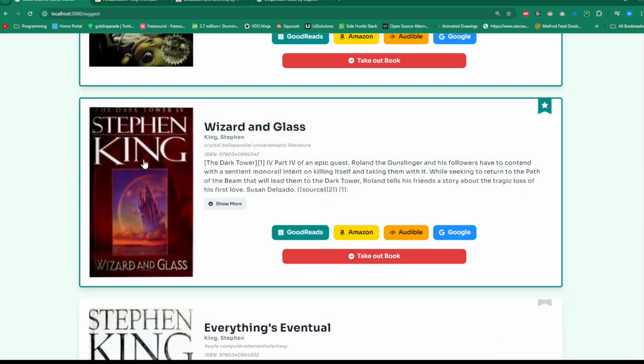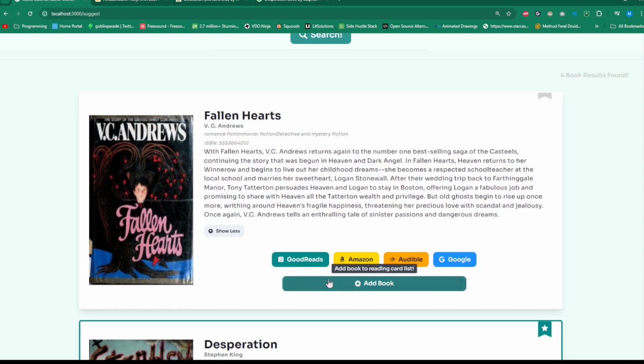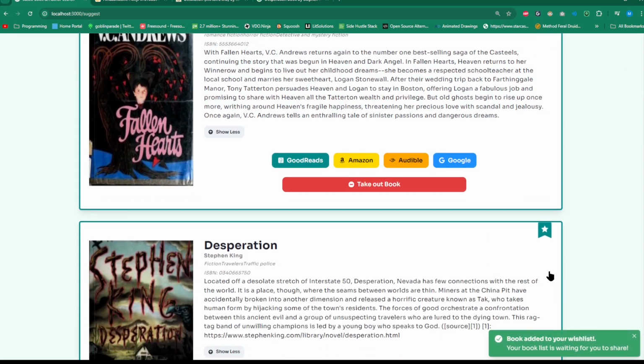Great book from the Dark Tower series. And let's say Everything's Eventual. Let's add Fallen Hearts too. So we add that in there. You can see the little bookmark slide in there.